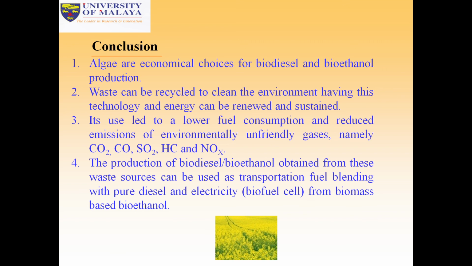Also biomaterials, nanocellulose and cellulose materials, can be used as bioproducts. Biosensor chips can also be produced from nanocellulose. This nanocellulose can be produced from macroalgae and microalgae. So this is the most important topic nowadays.